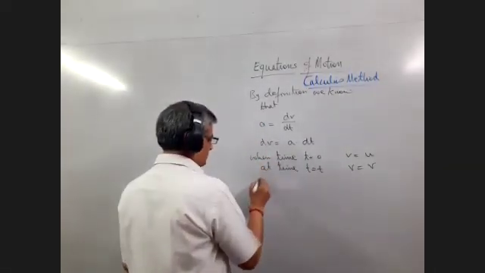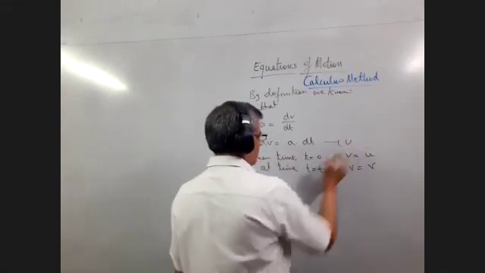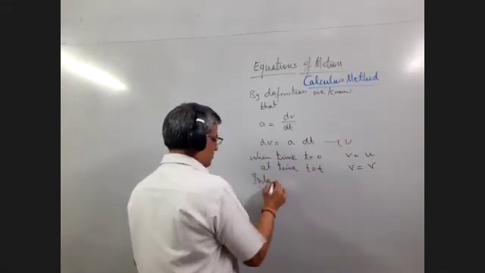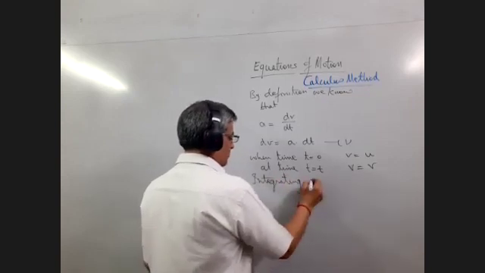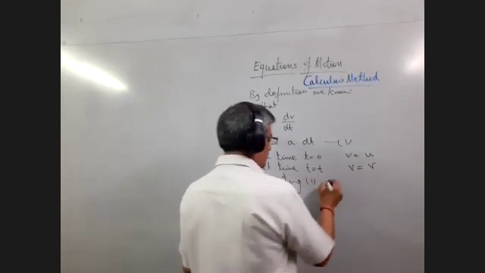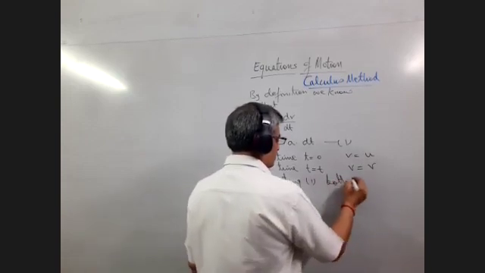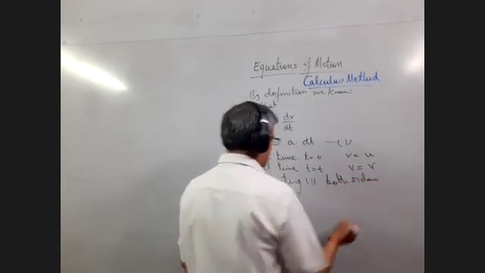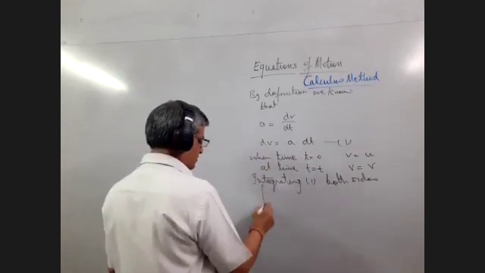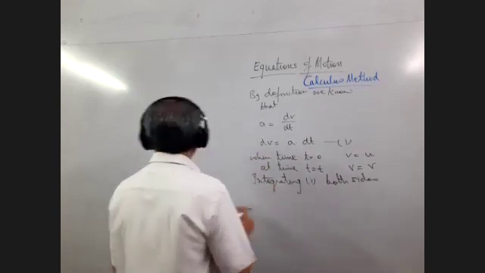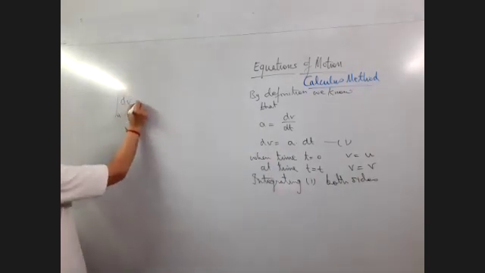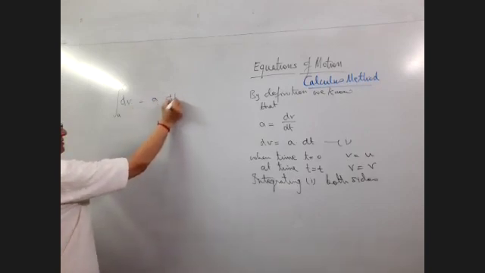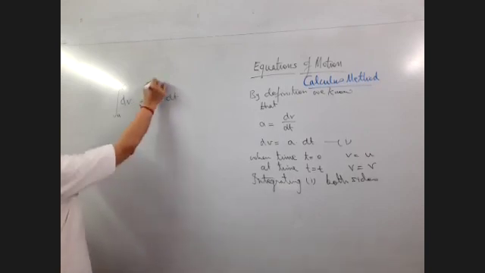So integrating both sides first, we have the integral of dv from u to v is equal to a times dt from 0 to t.